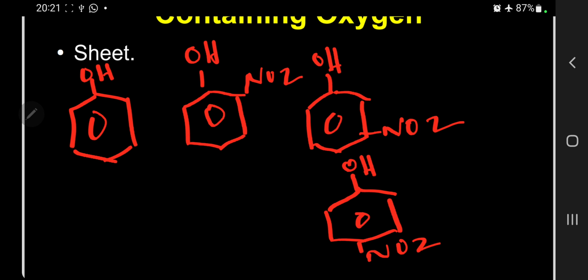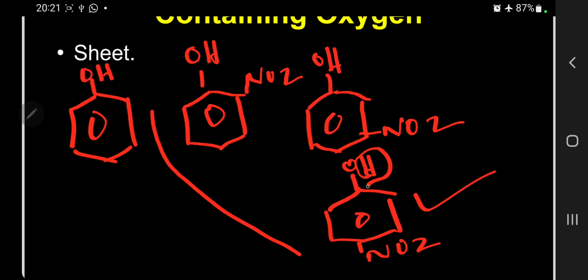So if you go for the reaction mechanism, all three, orthonitro, metanitro and paranitrophenol, are more acidic than phenol, but the acidity of orthonitrophenol, metanitrophenol and paranitrophenol will not be the same in strength, because paranitrophenol will have conjugation with OH, so the H can be easily replaced because of the para position.